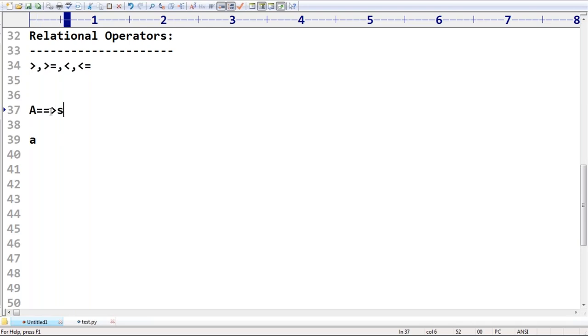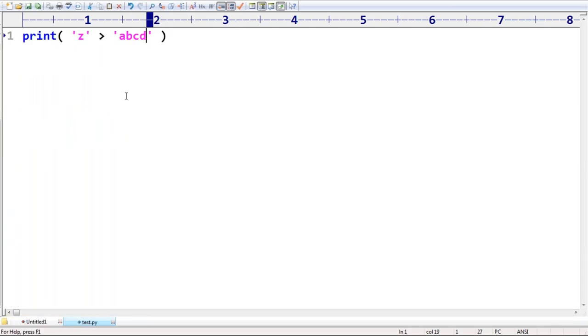Capital A is smaller because its Unicode value is 65. Are you getting? Small a is bigger because its Unicode value is 97. Are you getting that? So small a is bigger than capital A. Remember that, sir. Sir, just I'm taking small a.